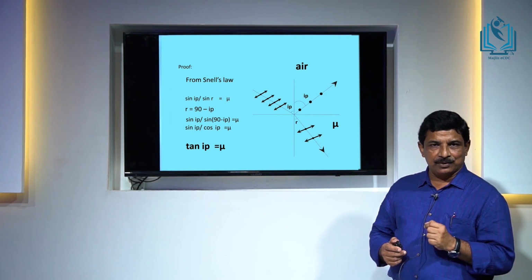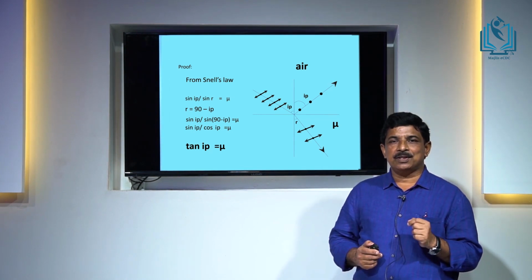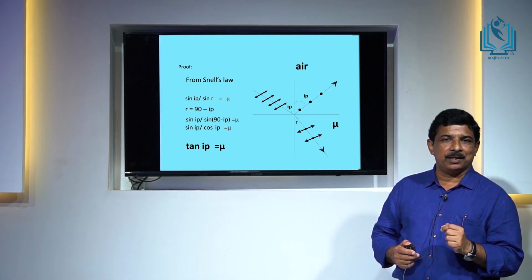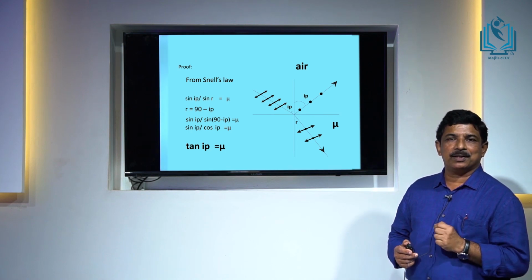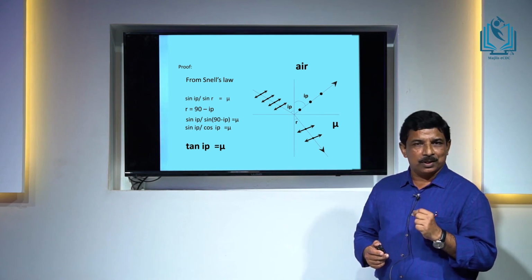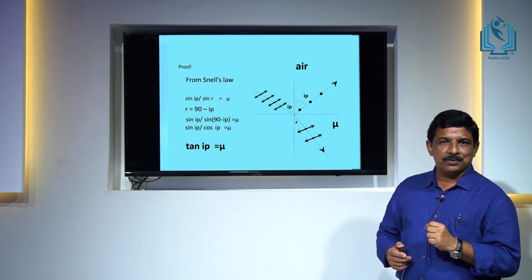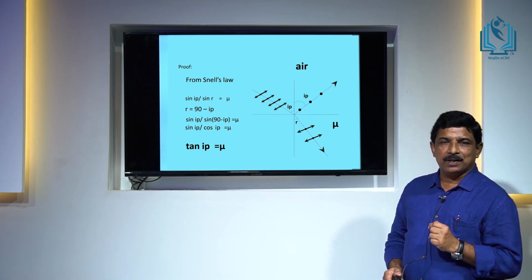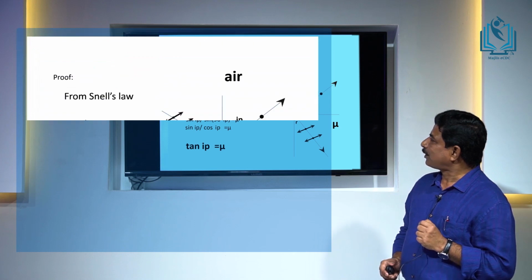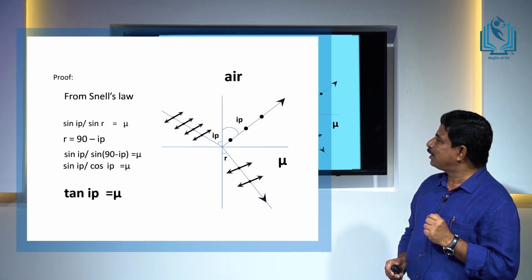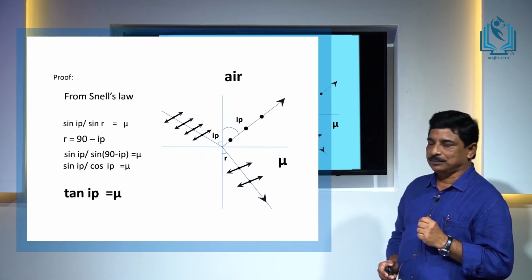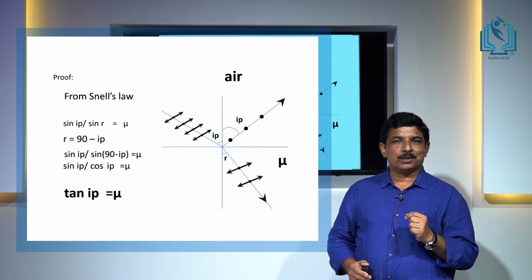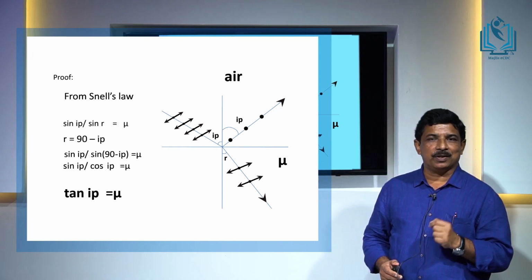We know from Snell's law, sin i by sin r is equal to the refractive index of the second medium divided by the refractive index of the first medium. So, here the angle of incidence i is equal to I p. Therefore, we can write sin I p divided by sin r is equal to mu divided by 1, because the refractive index of air is equal to 1.